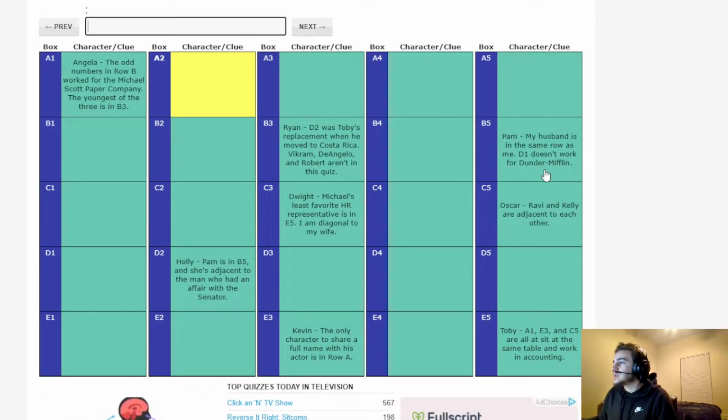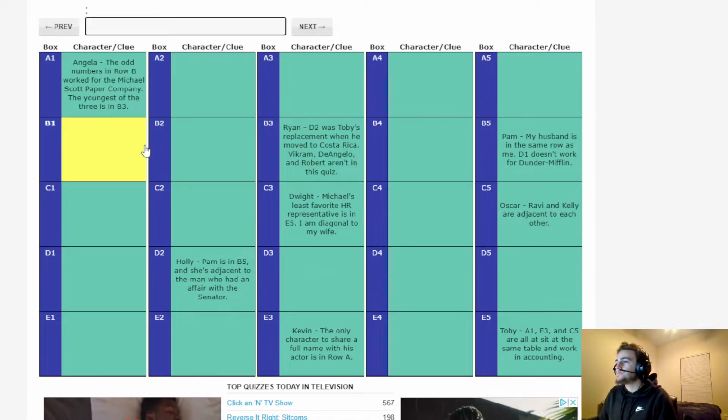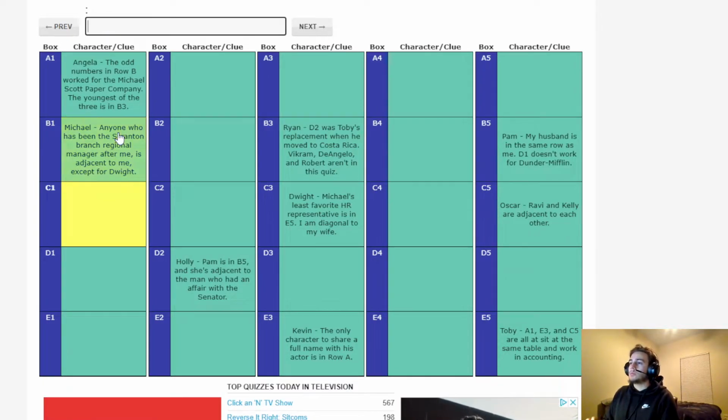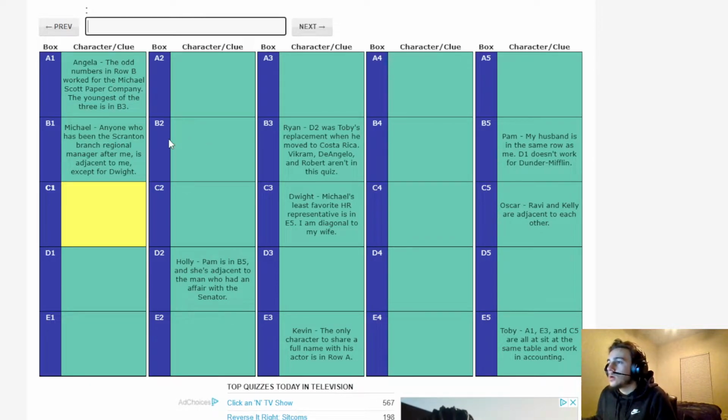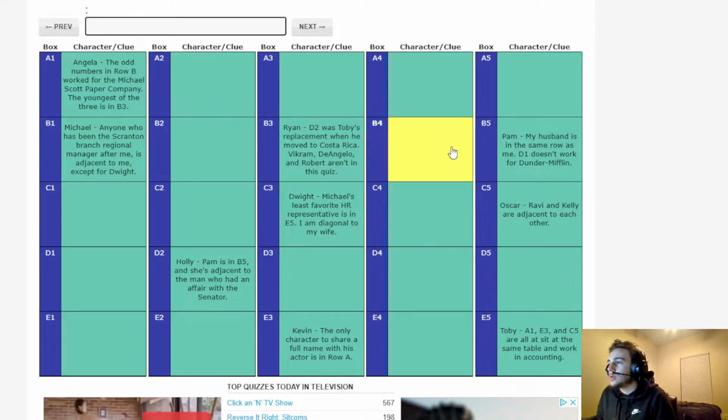My husband is in the same row as me. So Jim is in row B. D1 doesn't work for Dunder Mifflin. Okay, so we know Jim is one of these three. We do know now that Michael has to be B1 because he's a member of Michael Scott Paper Company, and Angela's clue told us that. So Jim now has to be B2 or B4.